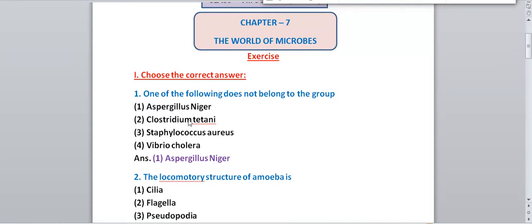Aspergillus niger, Clostridium tetani, Staphylococcus aureus and Vibrio cholerae. Among these four, Aspergillus niger does not belong to these three because it is a different type of microorganism, and these three are the same type of microorganism. But this Aspergillus niger is not of their category. It does not belong to that group. So the correct answer is Aspergillus niger.